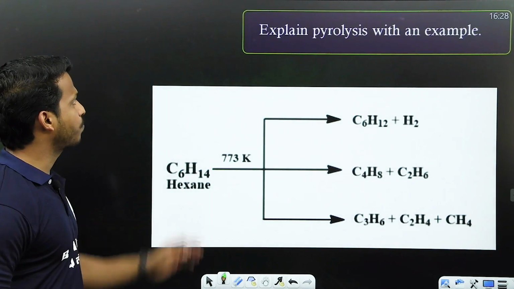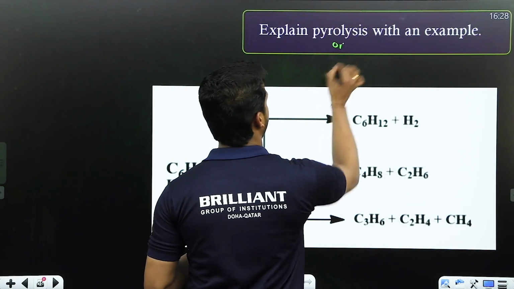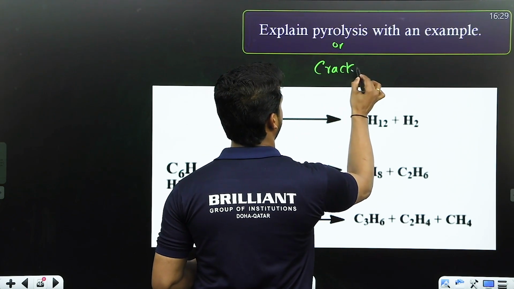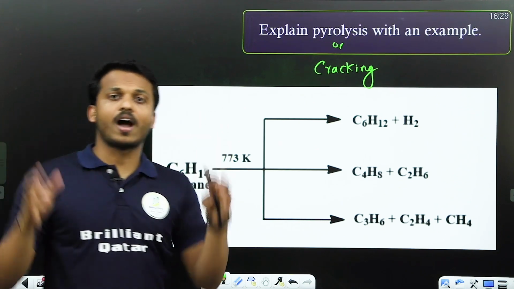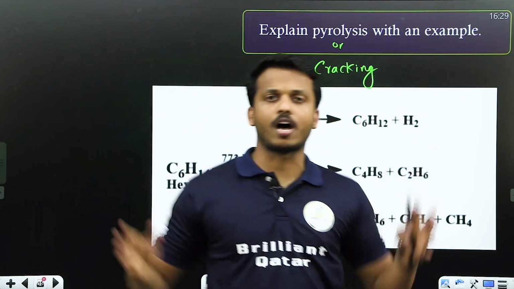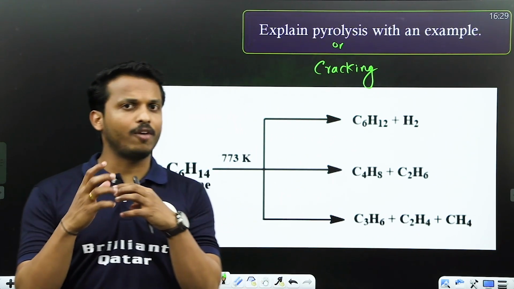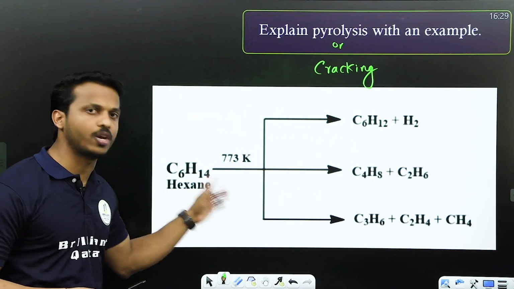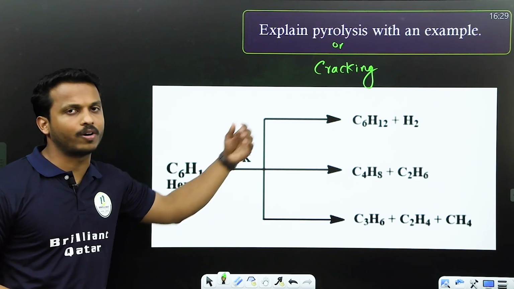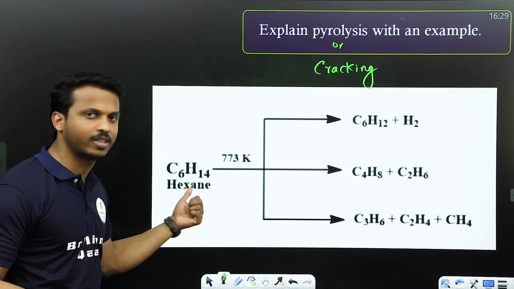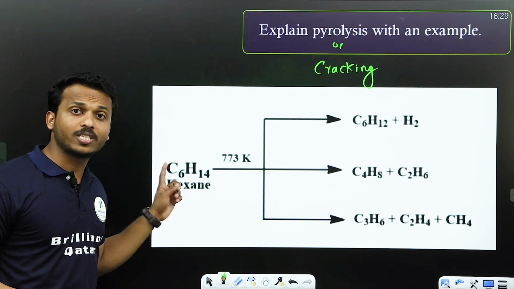Next one, explain pyrolysis with an example. Pyrolysis is also known as the cracking process. What do you mean by pyrolysis? A big hydrocarbon, a long alkane chain. If you heat it with oxygen, it may convert to carbon dioxide and water. This is only one example given in the textbook, starting with hexane. Hexane is C6H14.